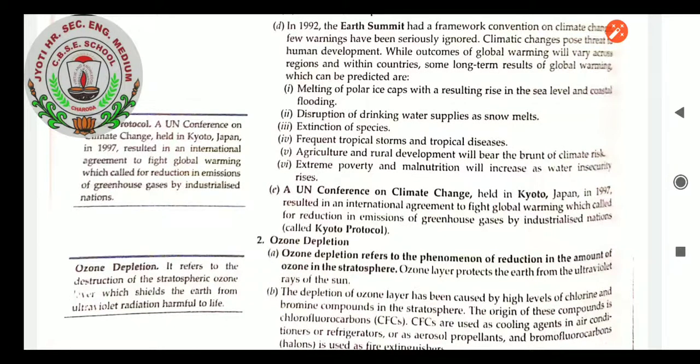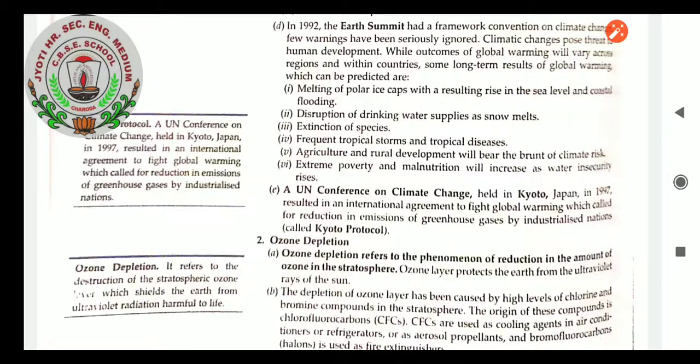Ozone depletion. When we talk, students, what do you mean by ozone depletion? An ozone layer is there which helps us protect ourselves from the direct coming ultraviolet rays of the sun. It helps to reduce the number of cancers and other types of diseases that increase when the sun rays fall directly on the earth. So this ozone layer, which is needed, is depleting. It means it is decreasing.